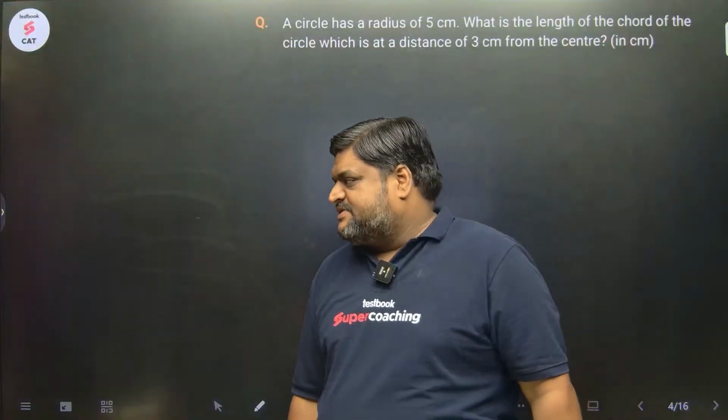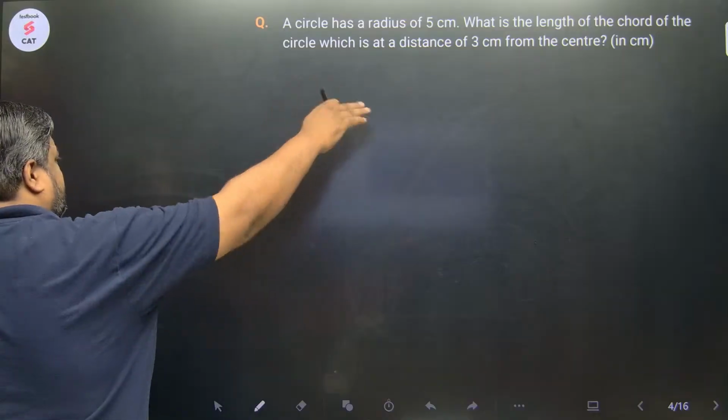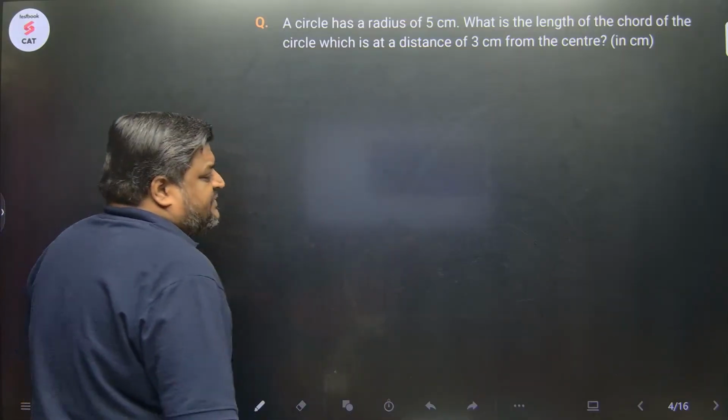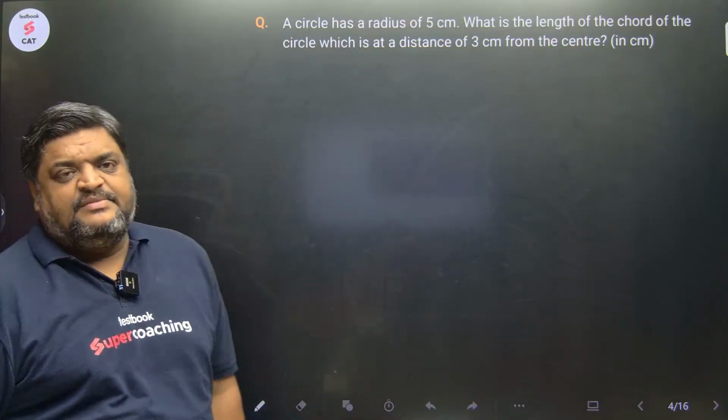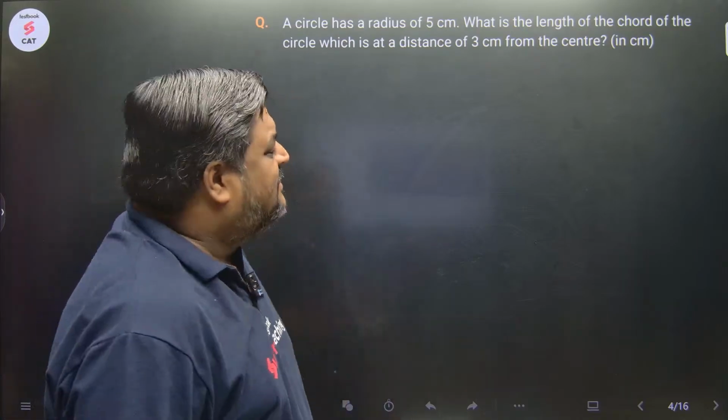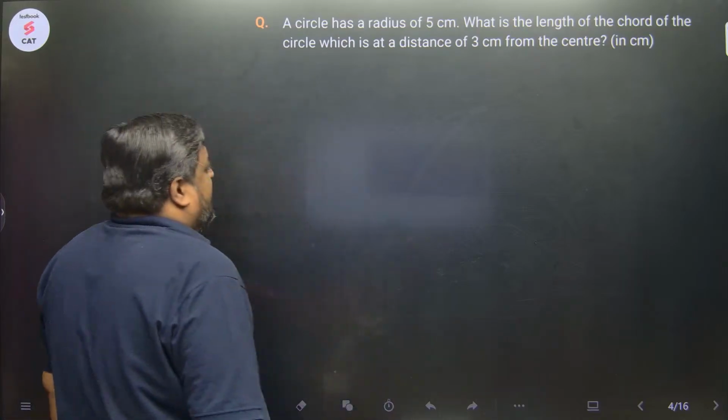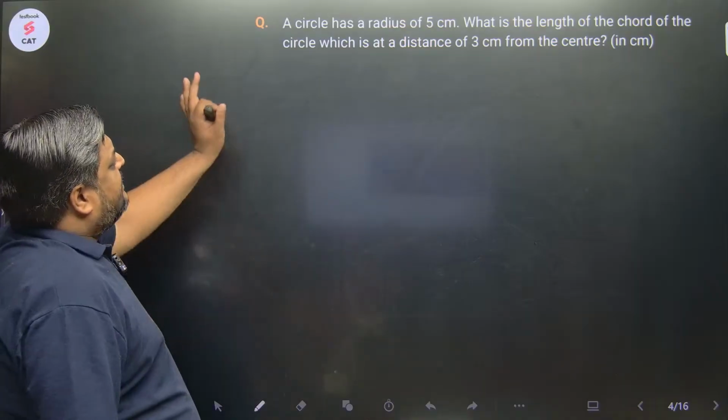Now let's start with the first question that featured in OMETs. All of these questions have featured in some of the OMETs, either SNAP, CMAT or NMAT. Mostly for SNAP, I have used memory based questions. So, either SNAP, CMAT or NMAT. Okay, the first question.